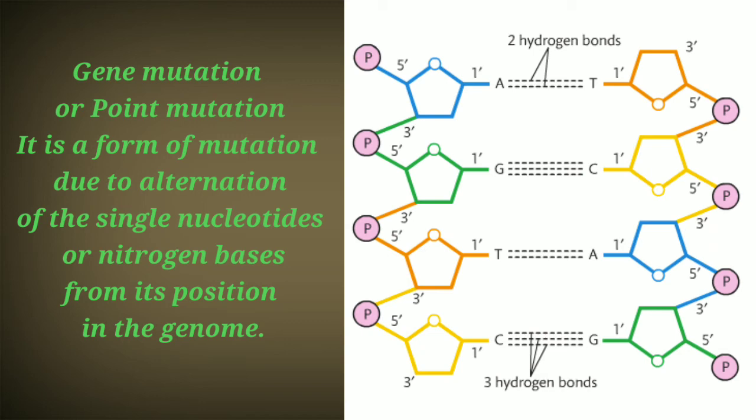So I hope you have understood why it is called the alteration in single nucleotides or nitrogen bases. It can be either the whole nucleotide or just the nitrogen base that is changed from its original position in the genome, or which is inherited from the parents. But as I have said, there are always some factors, such as physical factors or chemical factors, that lead to a change in this whole information in the gene structure.